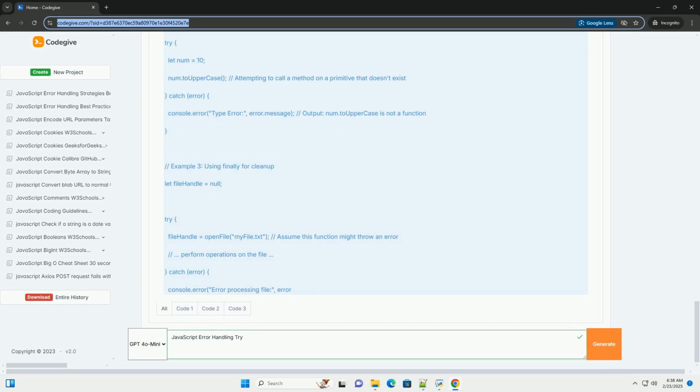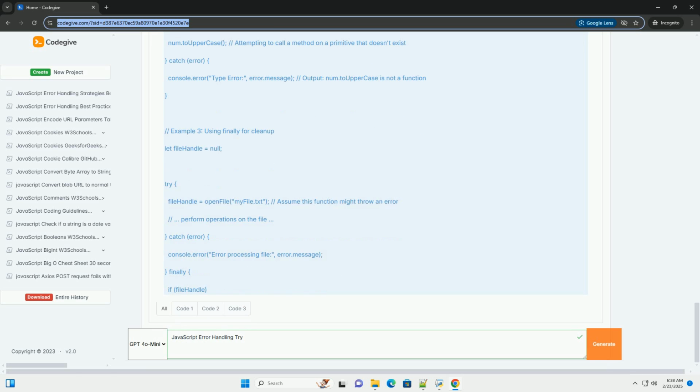EvalError, represents an error related to the eval function. Note: EvalError is not often used in modern JavaScript because eval is generally discouraged. RangeError, indicates that a number is outside an acceptable range. For example, using an invalid range for Number.toPrecision.